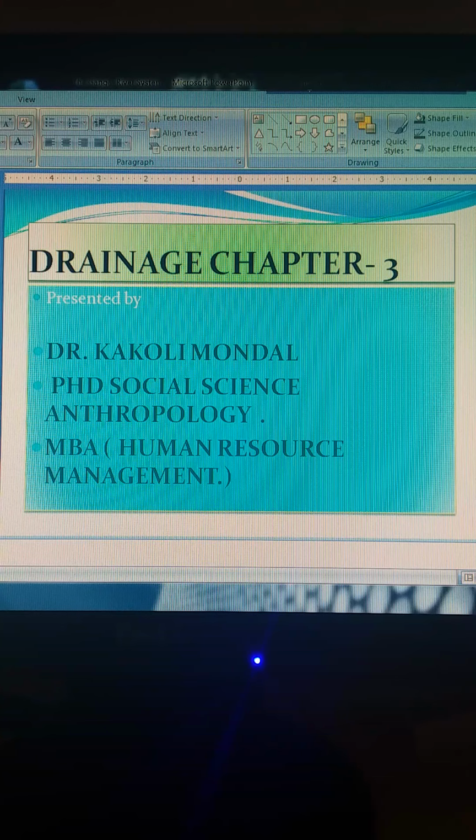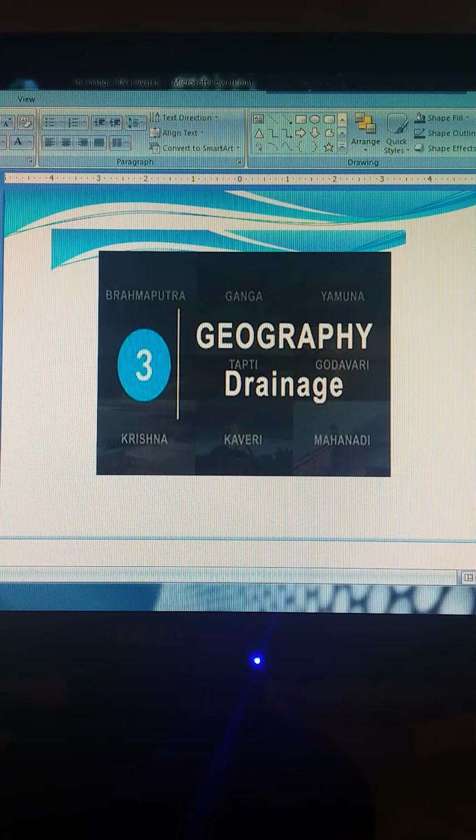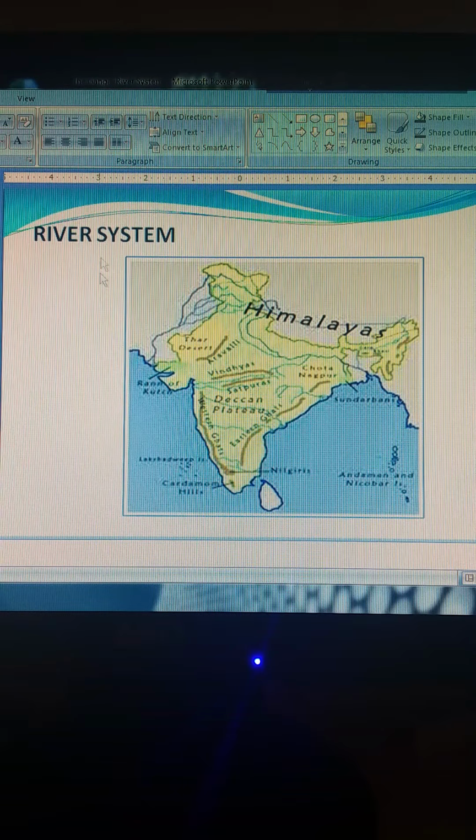Today we are going to start with chapter 3 part 2, Drainage. In the last video I discussed what land drainage is, the drainage basin, and the river divide. I have explained that the drainage system in India is divided into two major divisions, the Himalayan rivers and the peninsular rivers. This is the total river system we can see from a picture or the map. It is a very vital part to get a concept about the map.